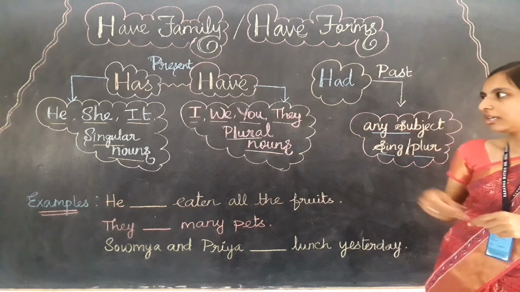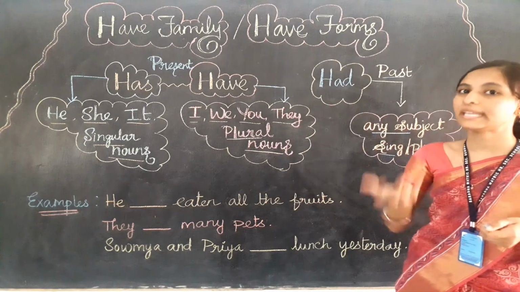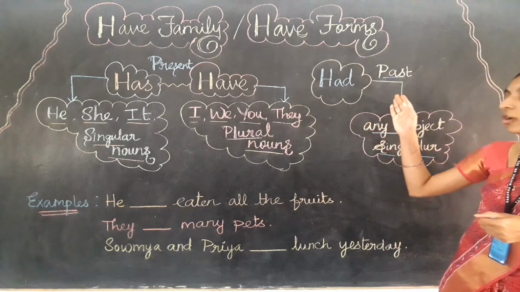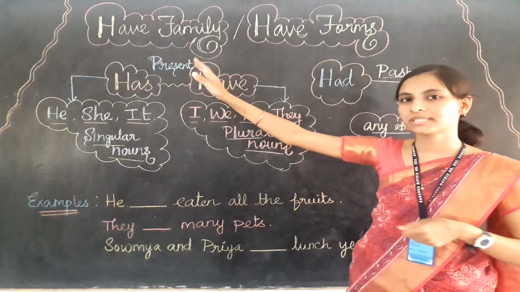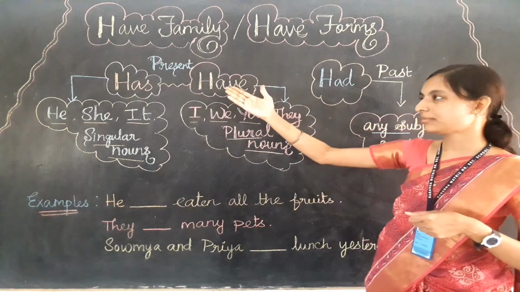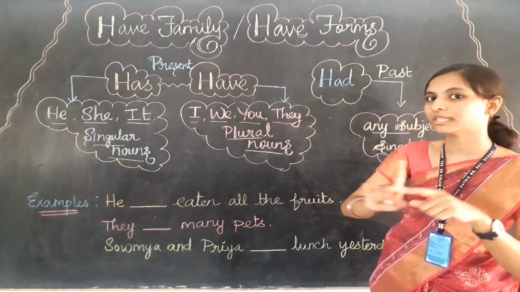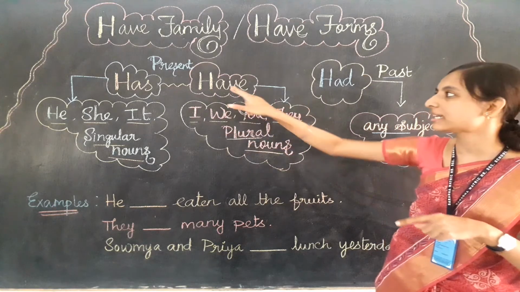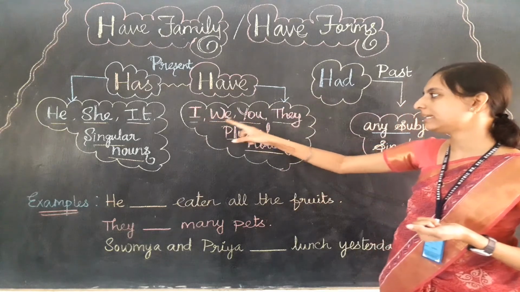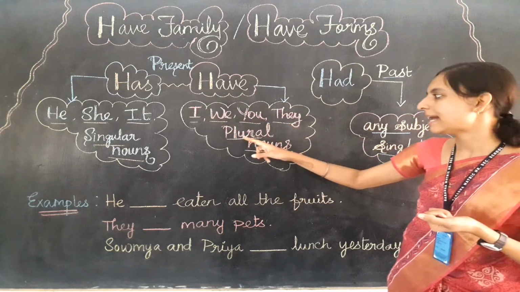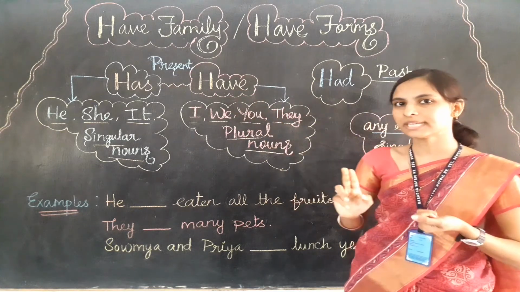Okay, children, let's recall again. Had can be used with any subject, but it can talk only about the past time. What about have? Yes, have is the present time verb and it can be used only with these subjects: I, we, you, they, and also plural nouns for the present time event.